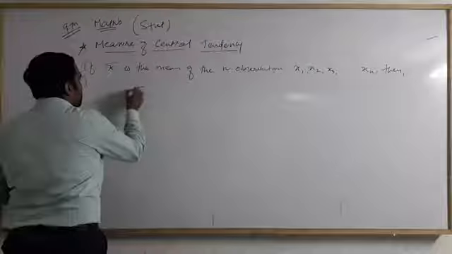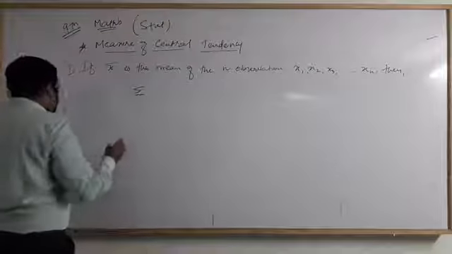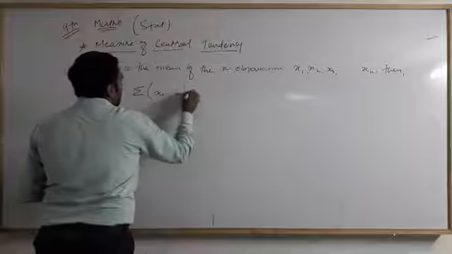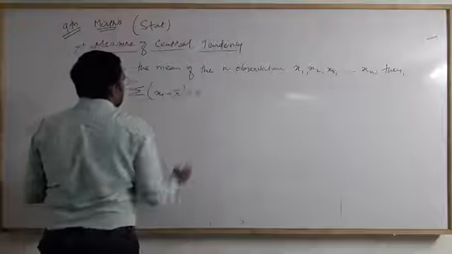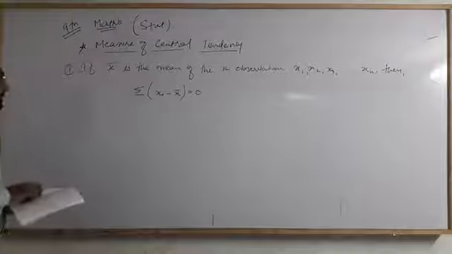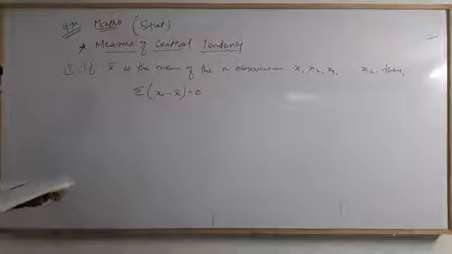Sigma xi minus x bar is always equal to 0. Okay, that is sigma of xi minus x bar is always 0.